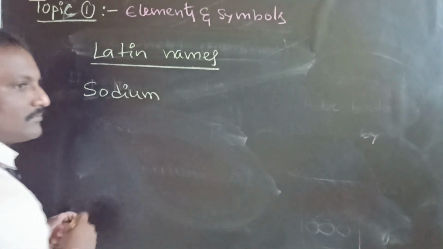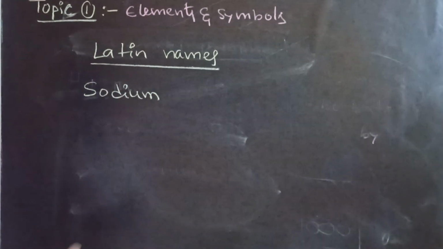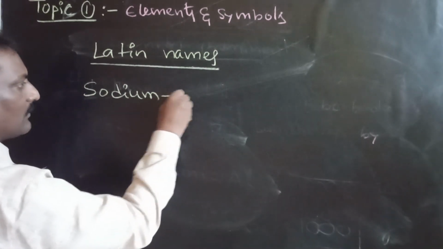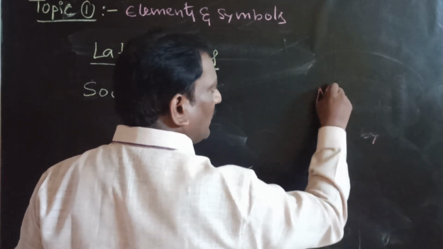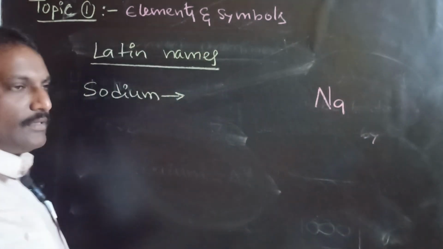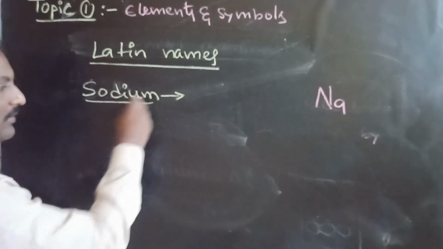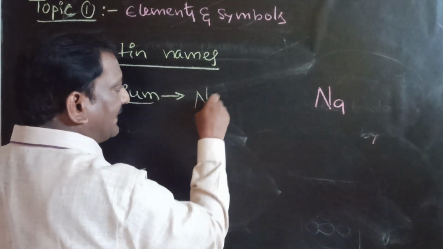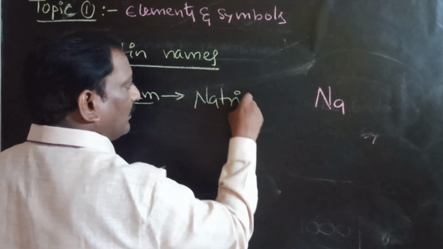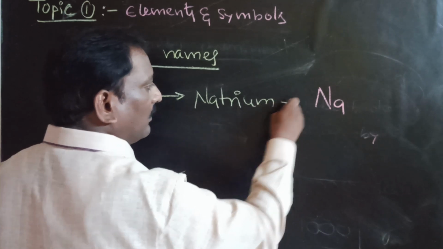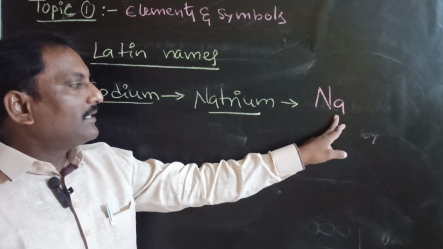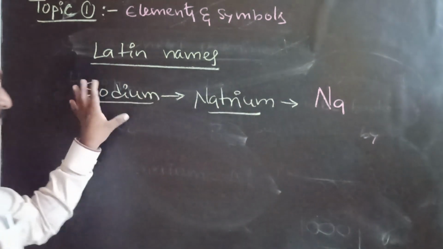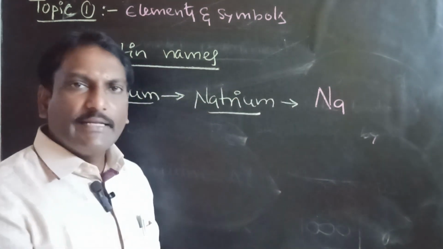The symbol will be capital N, small a, because the Latin name of sodium is natrium. So the sodium symbol is taken from its Latin name.